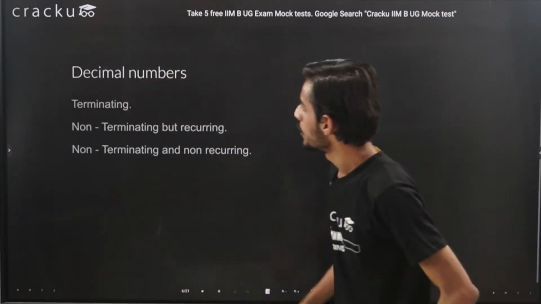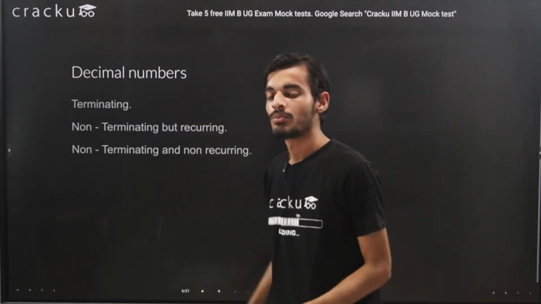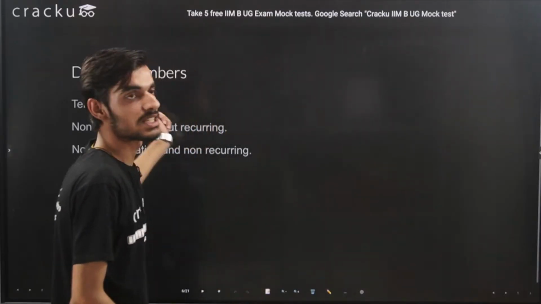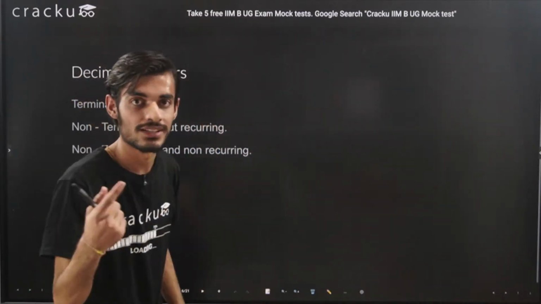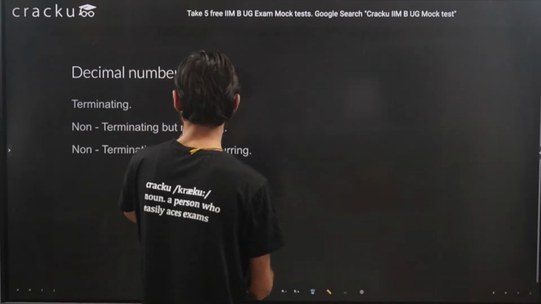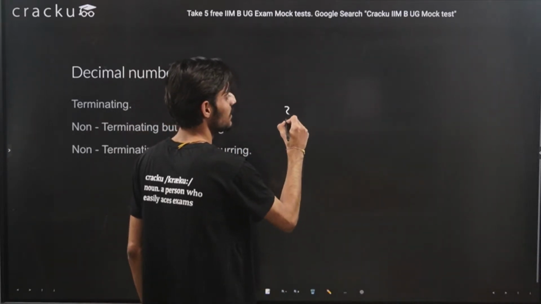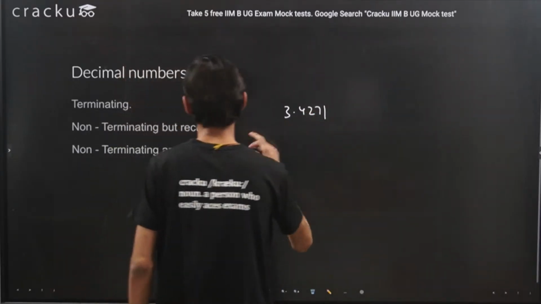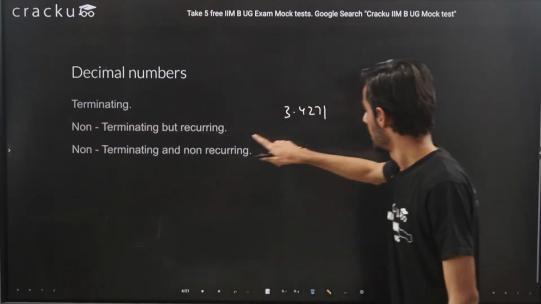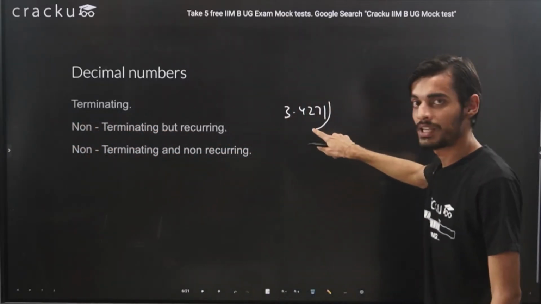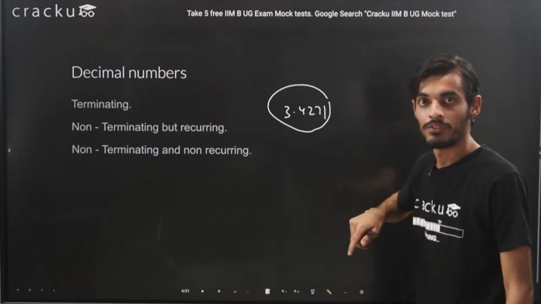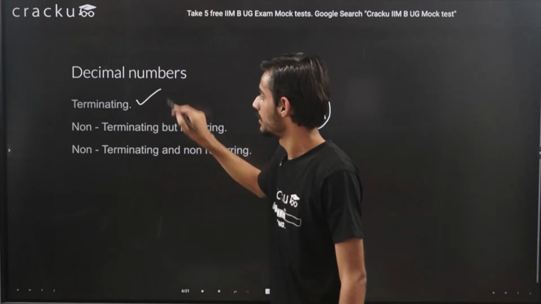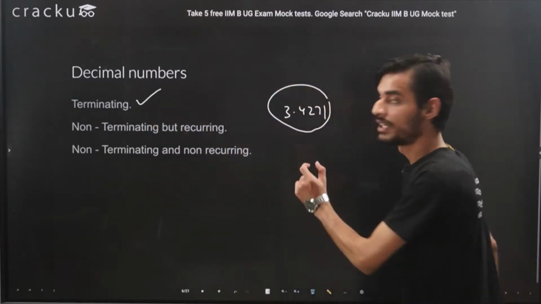Okay, so now we are talking about decimal numbers. Like I told you, if any number has a decimal, then it will not be an integer. So right now we are studying decimal numbers, which are not integers. For example, if I take any number, 3.4271, this is a number which is terminating. By terminating, it means after the decimal it ends at 1, and it does not continue after that. We have terminated the decimal. So this is the first part of this particular slide, that this number is terminating.